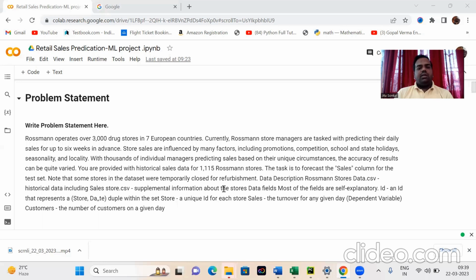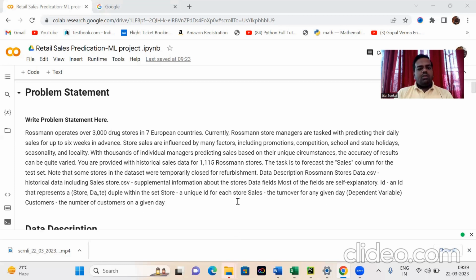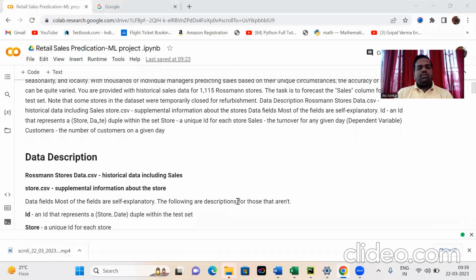Here we are provided with a dataset of 1,115 Rossmann stores. The task is to forecast the sales column for the test set. Note that some stores in the dataset are temporarily closed for refurbishment. So we move with some data description now.